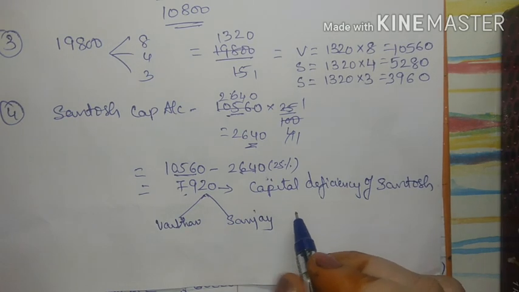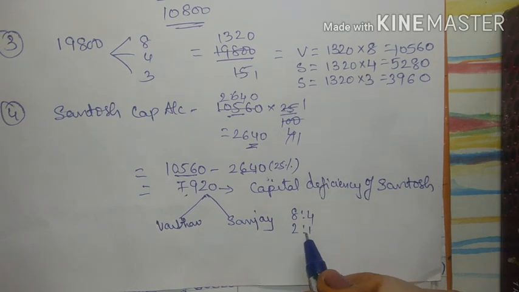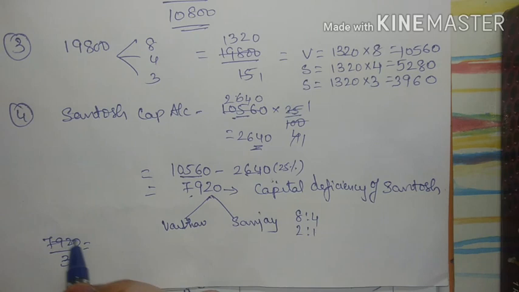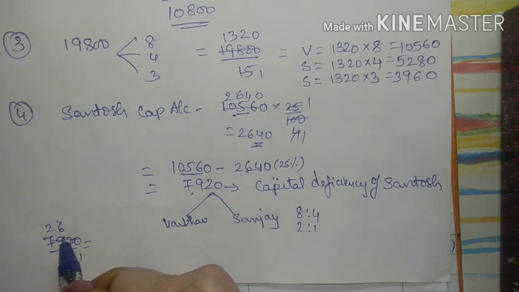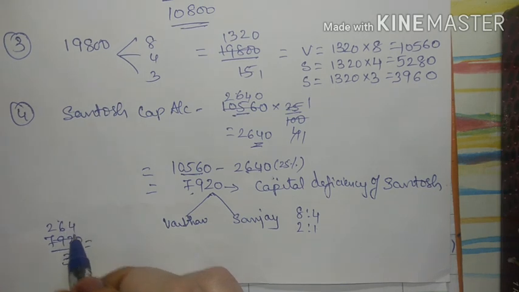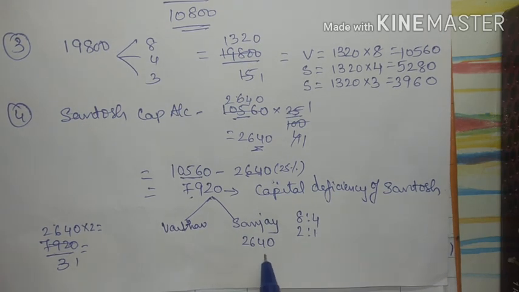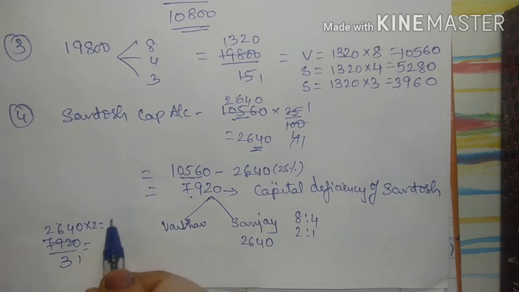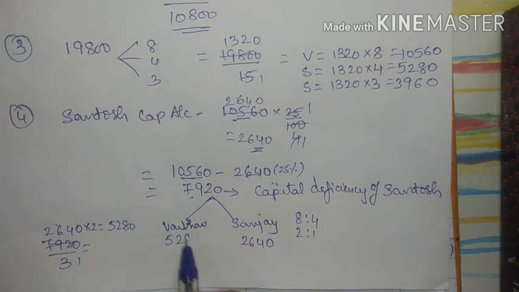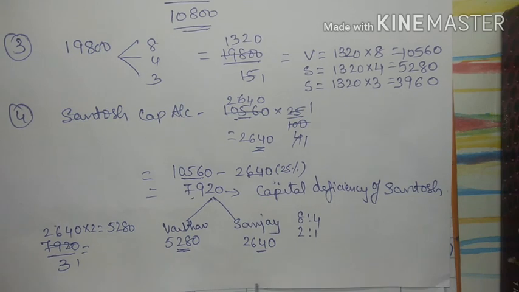Now what is the ratio of Vaibhav and Sanjay? 8:4. That is, we can say 2:1. 4 ones are 4, 4 twos are 8, right? So 3 ones are 3, 2s are 6, then it will become 19, 3 6s are 18, then it will become 12, 3 4s are 12, so 2640. Sanjay is 2640. For Vaibhav it will be 2640 into 2, that will come as 5280. So Vaibhav इतना पैसा देगा, संजय इतना पैसा देगा in their profit sharing ratio.